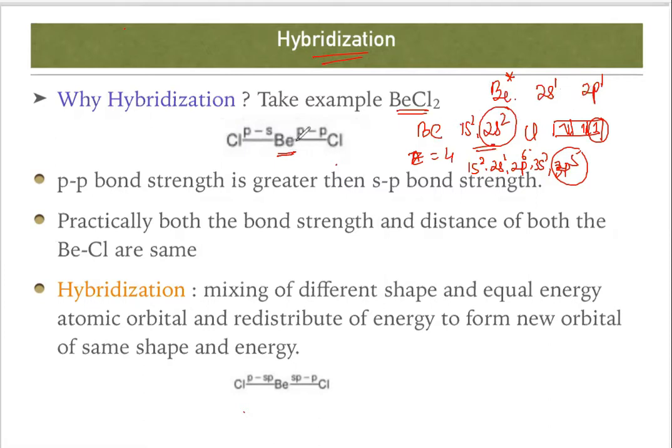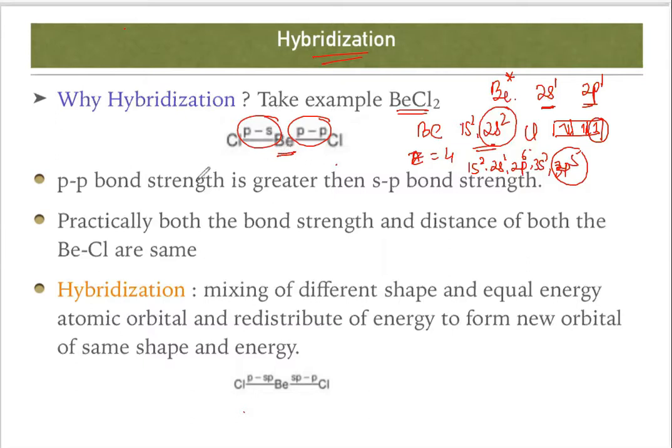So that means beryllium has 2 unpaired electrons, with 1 electron present at 2s1 and another electron present at 2p1. So one of the chlorine atoms is combined with the P, another chlorine atom is combined with S. So one overlapping is PP overlapping, another overlapping is SP overlapping.